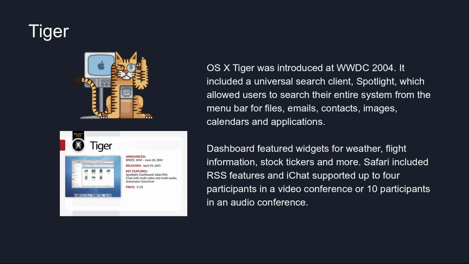10.4 also introduced Automator, an application that automated tasks and workflows such as renaming large groups of files or resizing dozens of images, and VoiceOver, an accessibility interface that provided magnification options, keyboard control, and spoken English descriptions of what happens on screen. It also became the first OS to support Apple's Intel architecture after Apple's transition to Intel x86 processors, and it later became the longest running version of Mac OS prior to Leopard's release 30 months later.